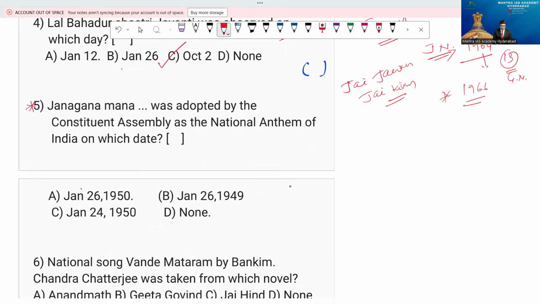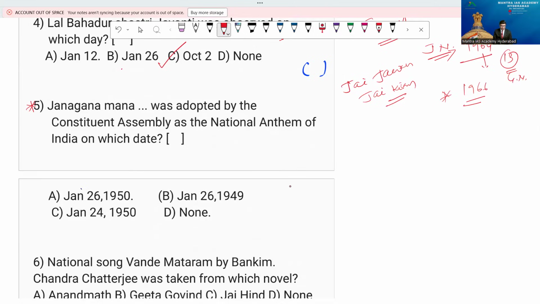Please observe that. Very, very interesting and important point, please. You focus upon it. By that, you will get clarity upon it, beta. Please observe the major point in this case. Option A, January 26, 1950, B, January 26th of 1949, C, January 24, 1950, and D, none.